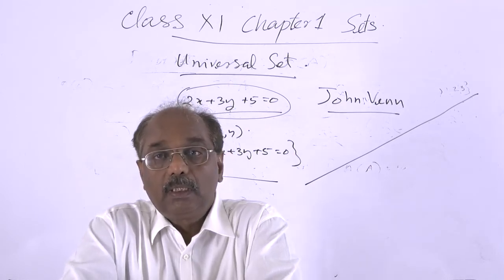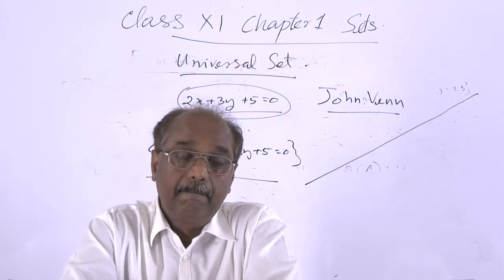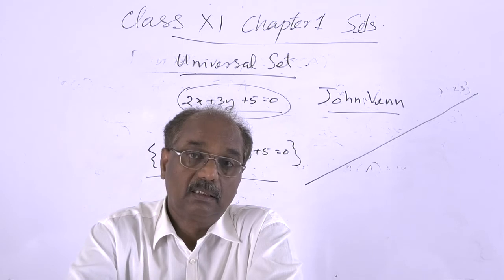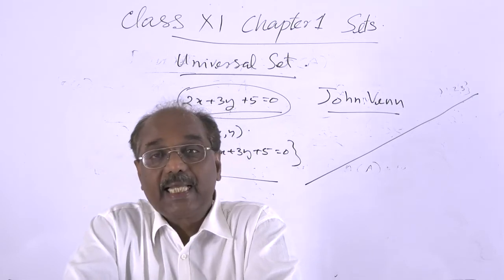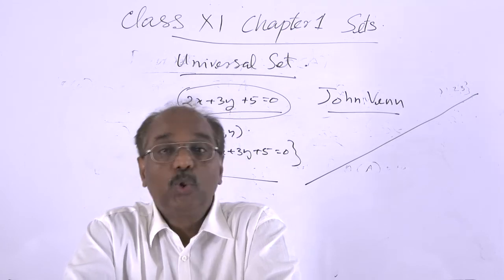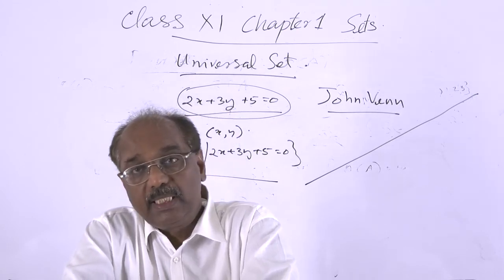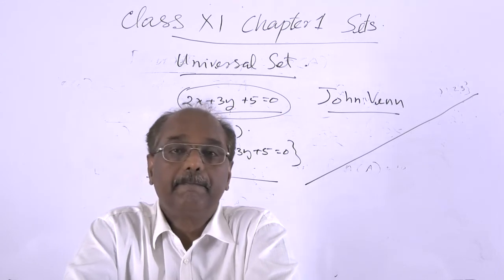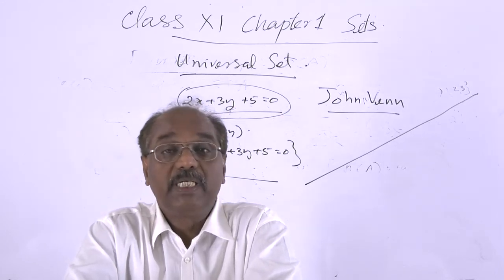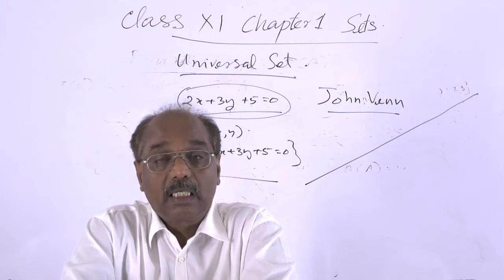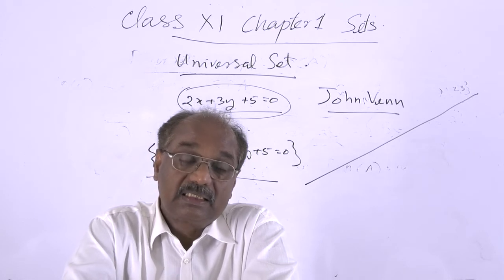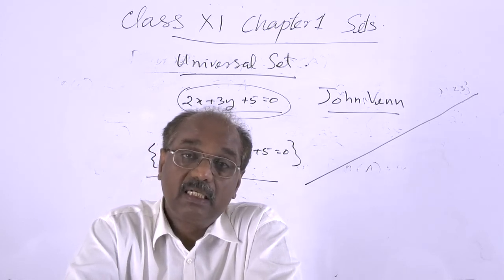The sets are denoted by closed regions, usually rectangles and circles. The universal set is denoted by a rectangle, and all the other sets, which are subsets of the universal set, are represented by circles within the rectangle.